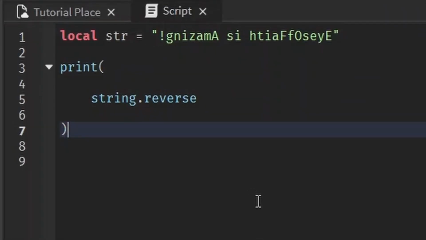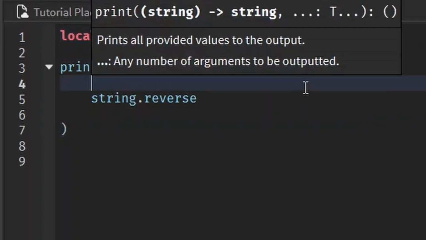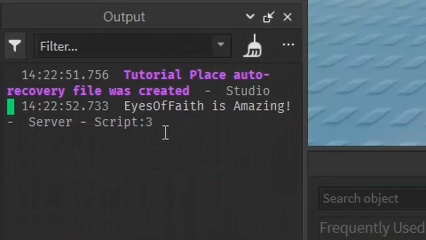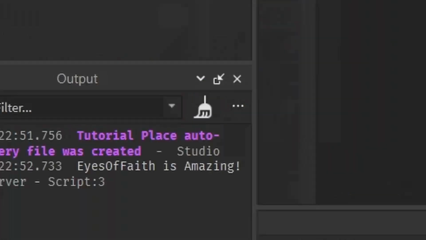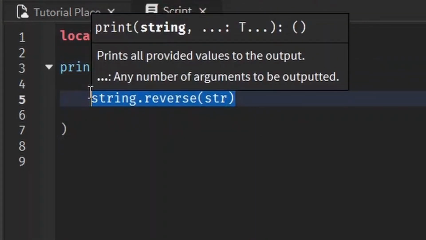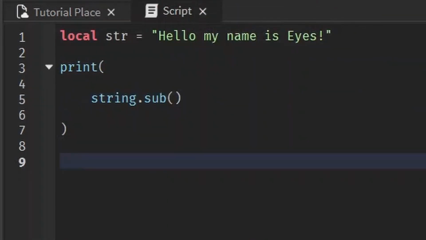Alright, let's start off with an easy one. String.reverse. It just reverses whatever string you give it. Let's say I want to reverse this completely randomly generated string. Eyes of Faith is amazing. Oh my goodness, what in the world? How did that happen? That was just a random string, and it just so happens to be that in reverse. Wow.